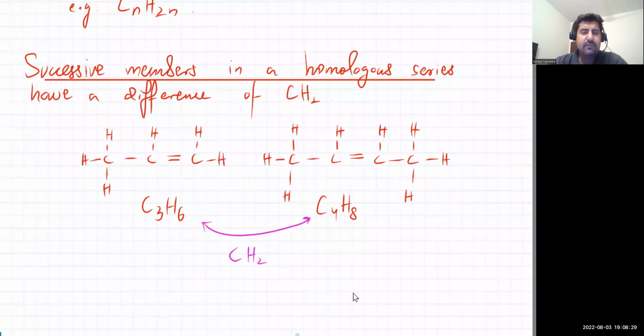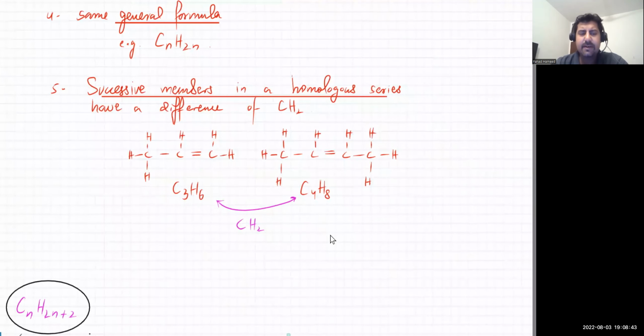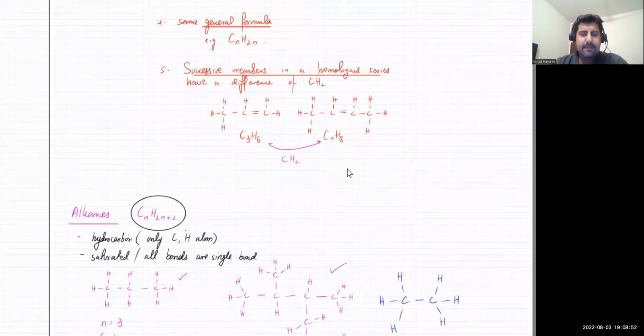Yani, these two belong to the same family because this one has a double bond, this one also has a carbon-carbon double bond. Iska jo formula, that's 3 carbons and 6 hydrogens. This one is 4 carbons and 8 hydrogens. So successive members differ by 1 carbon and 2 hydrogens. CH2 ka difference hota hai. When you have 2 members, one with 3 carbon atoms, the other one with 4 carbon atoms. अच्छा, फिर families पे हम आ गए थे.